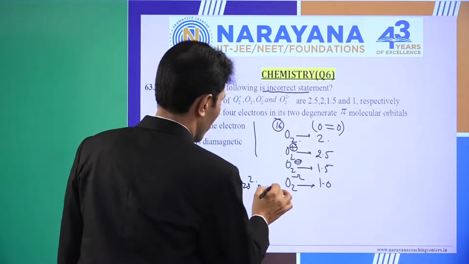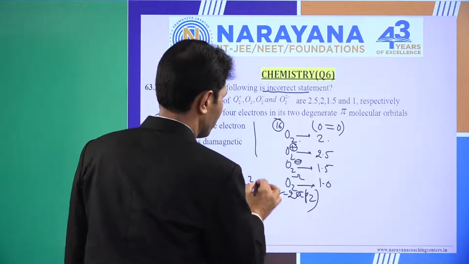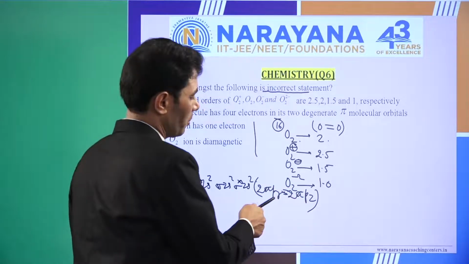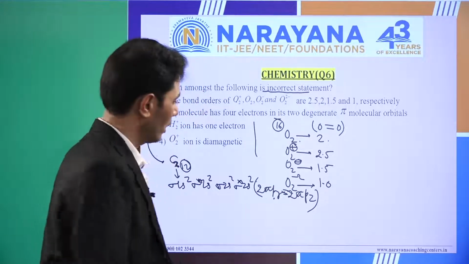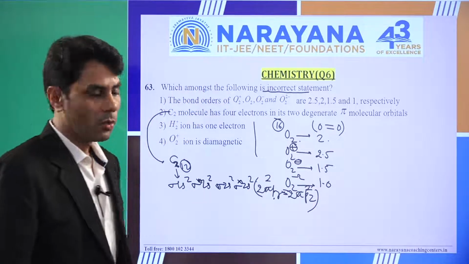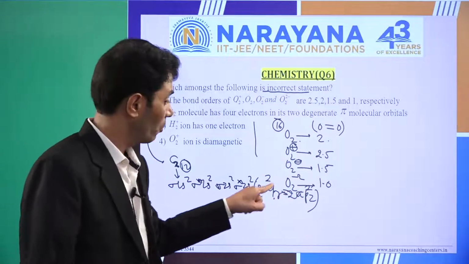Now, 2 pi py is equal to 2 pi pz, right? These are 2 degenerate orbitals. 2 pi py is equal to 2 pi pz. Let's say so, 2 electrons, 2 electrons. How many electrons are present in the degenerate pi orbitals? 4 electrons.